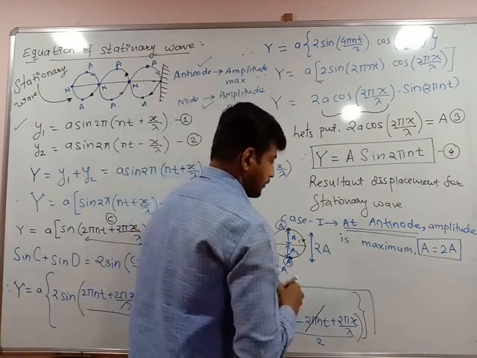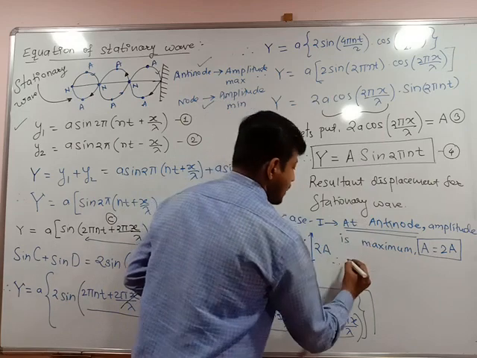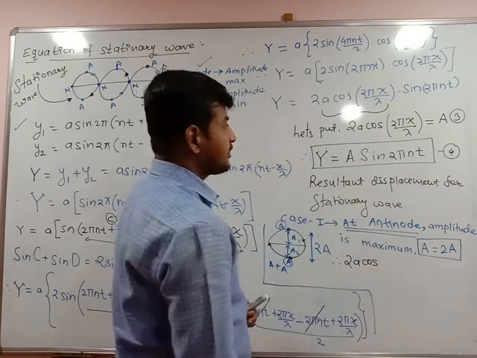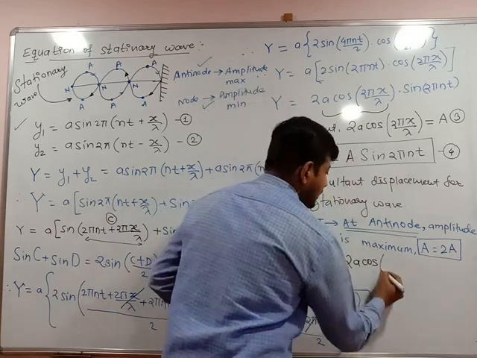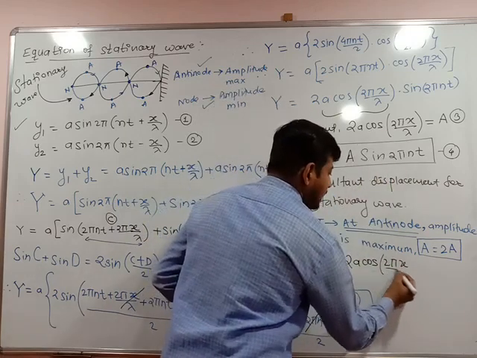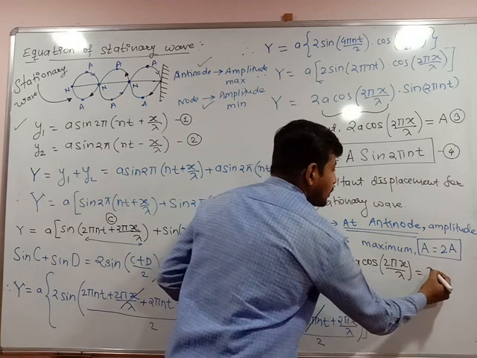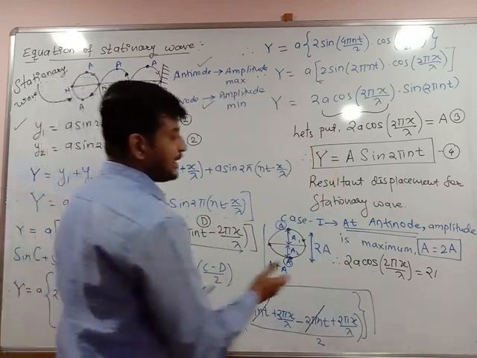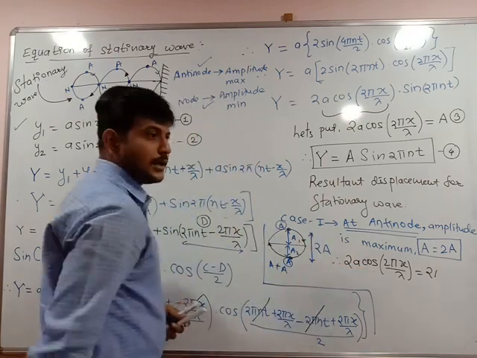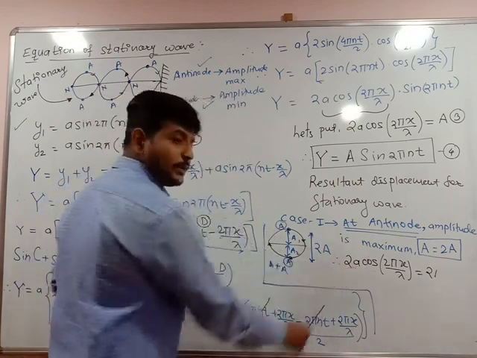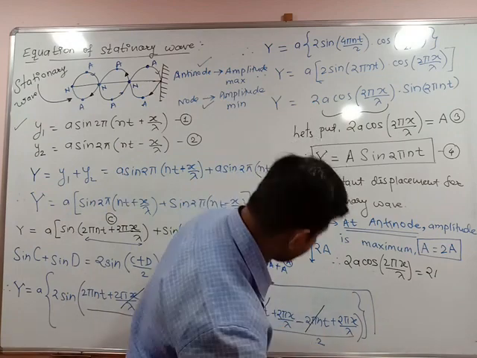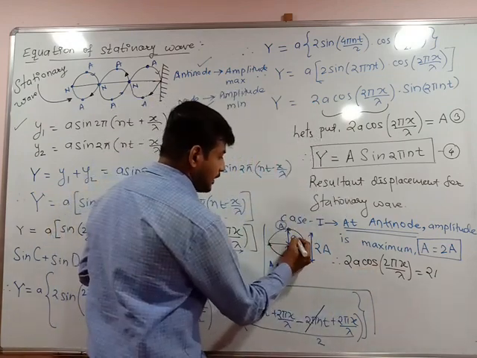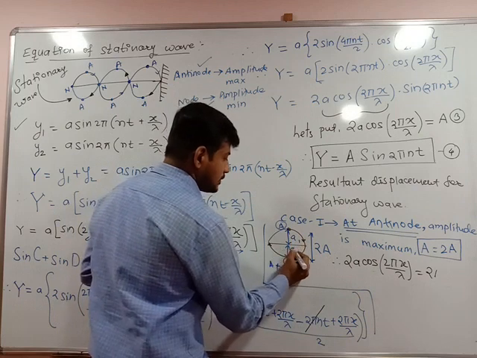Therefore 2A cos 2 pi x upon lambda is equal to, what came? Look, this is also amplitude. This is said to be amplitude, this is said to be amplitude. So this is said to be amplitude A1, this is said to be amplitude A2.